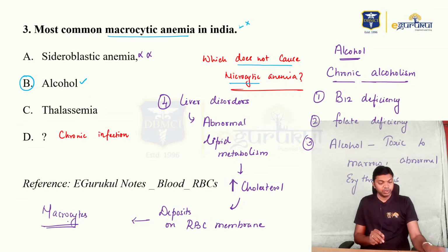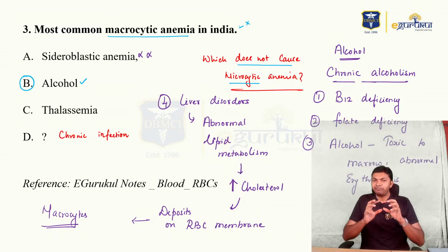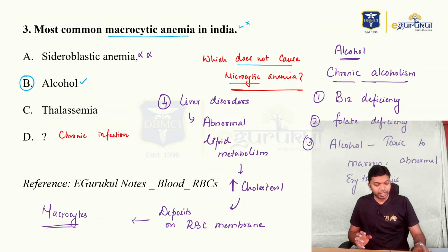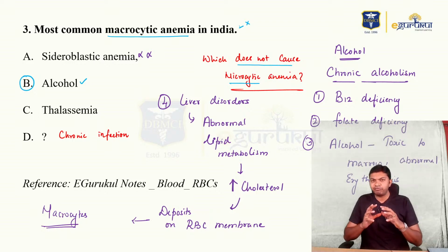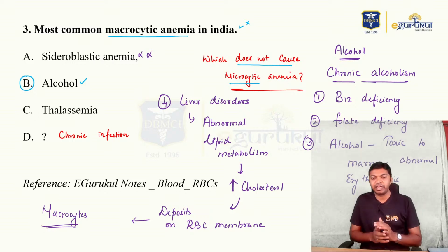Friends, I want you to understand the very first point here. When it comes to macrocytosis, it is a well-grown, well-developed cell. This is not an immature cell, this is a fully developed cell, but the size of the cell is very high.